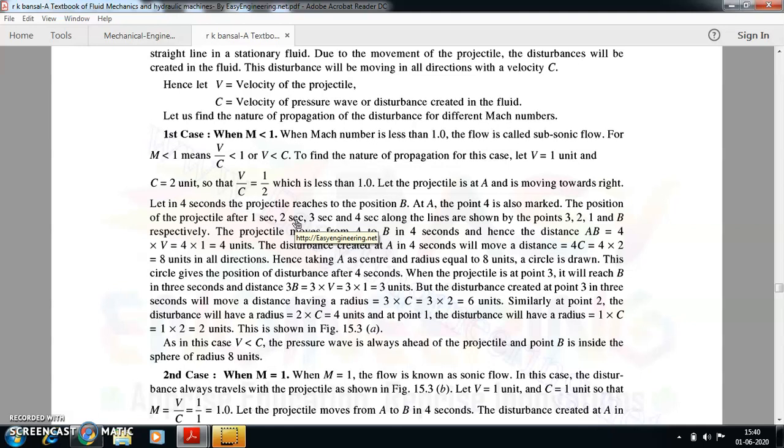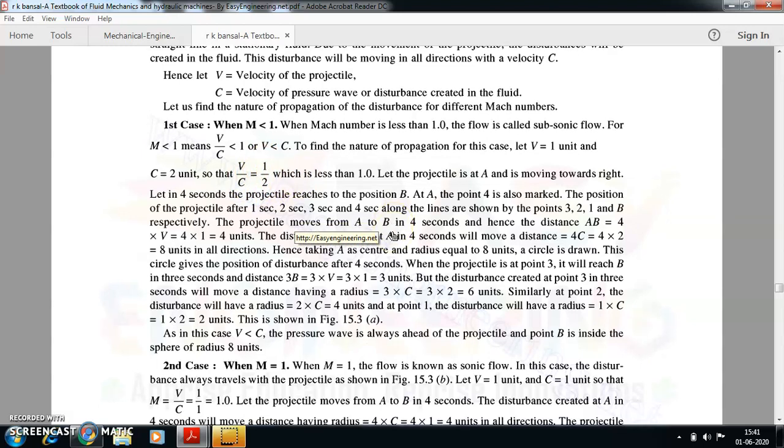To find the nature, let us consider that V is 1, so V is less than C, and V by C should be less than 1. If V is 1, let us consider that C is equal to 2, such that the V by C ratio will be half, which is less than 1. I can take any value of V by C which is less than 1. Here 1 by 2 will be 0.5, which is easier for calculation. So let the projectile be at point A.